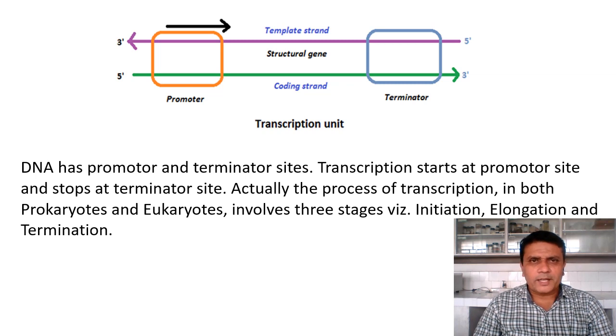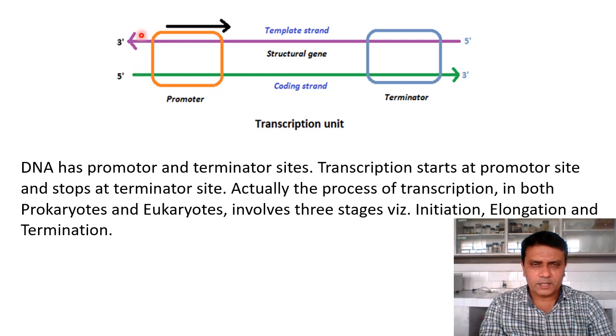For the process of transcription, DNA has promoter and terminator sites. Here in this diagram we can see the promoter site on these two DNA strands. Promoter site means the process of transcription actually starts from this site, and it stops or ends at the terminator site. The name itself indicates that there is termination, meaning the process of formation of RNA is stopped.